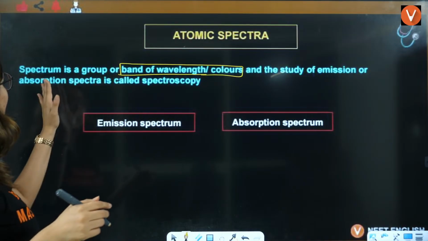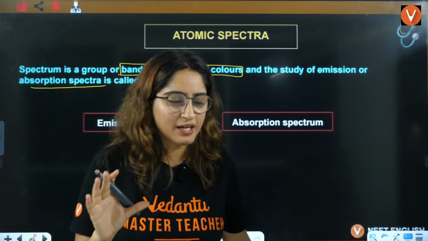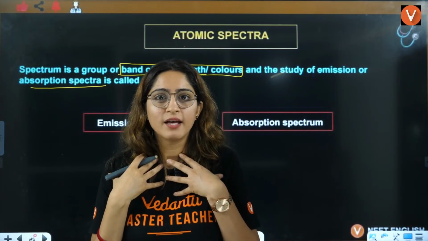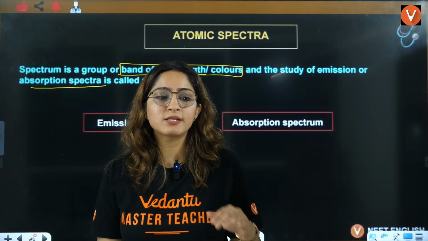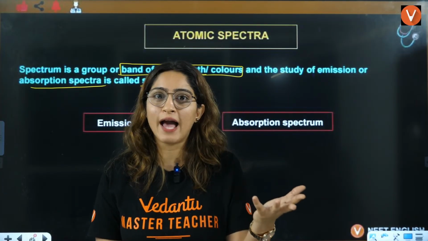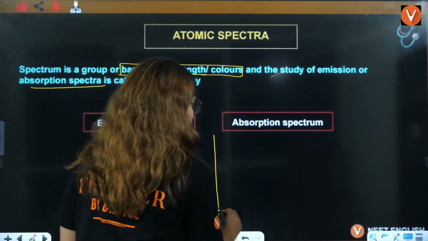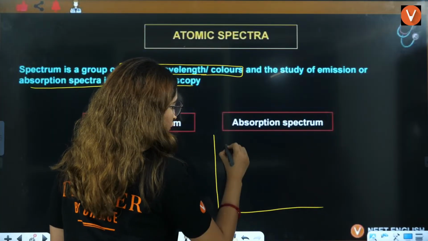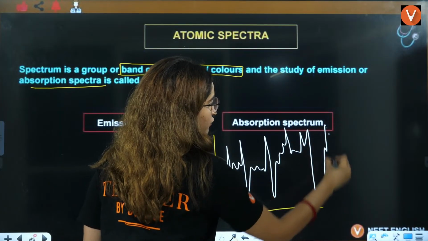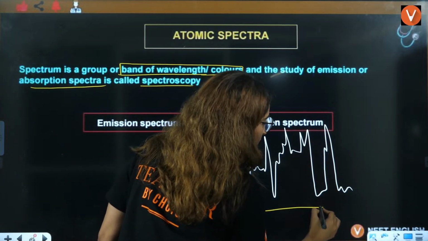And the study of emission and absorption spectra is called spectroscopy. So it's actually a very nice study. Spectroscopy, one of my favorite subjects in MSc and BSc. It's very interesting, NMR spectroscopy, when you do it on organic compounds. Now you just see the organic compounds, but when you see the peaks of the organic compounds, this is how they look like, right? So for example, something has this kind of spectra, right? This kind of spectra. And when you study these peaks, that is called spectroscopy.